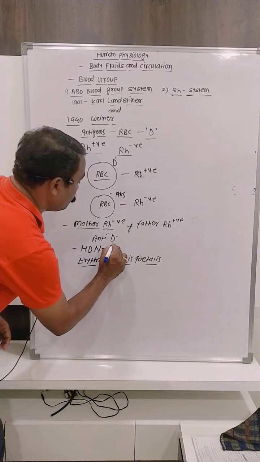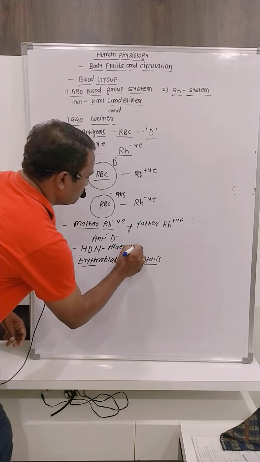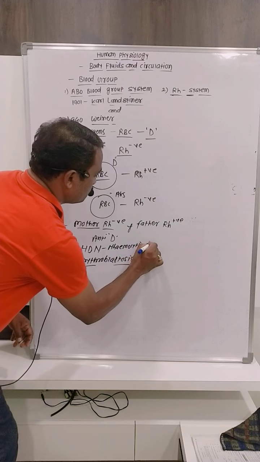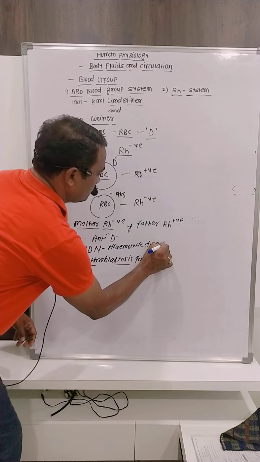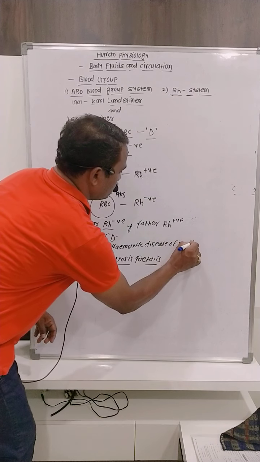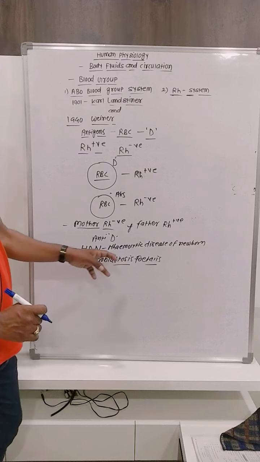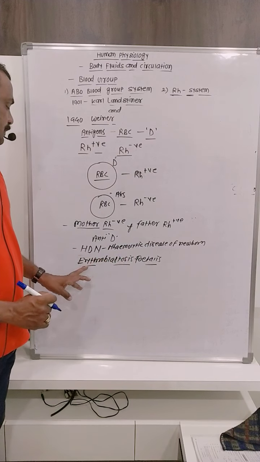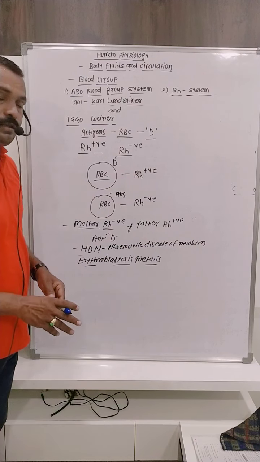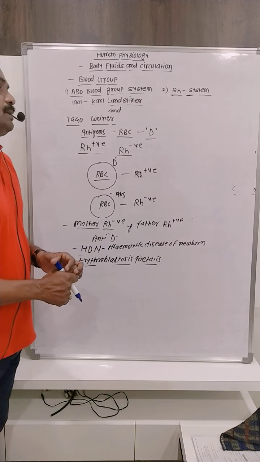It takes place in the fetus, and the death of the fetus can take place. In this way, the RH system is also there.